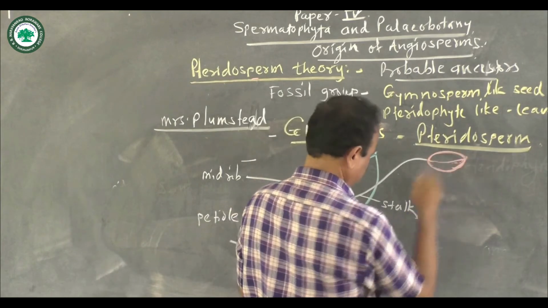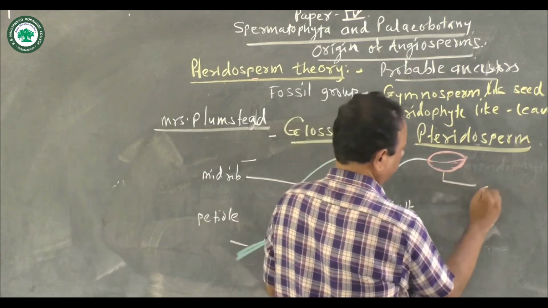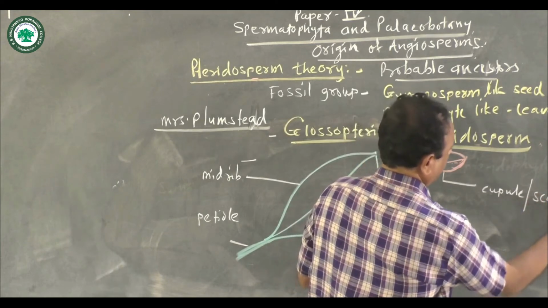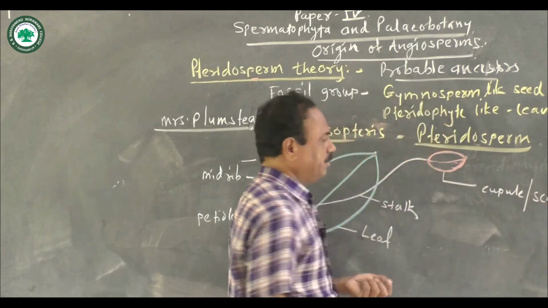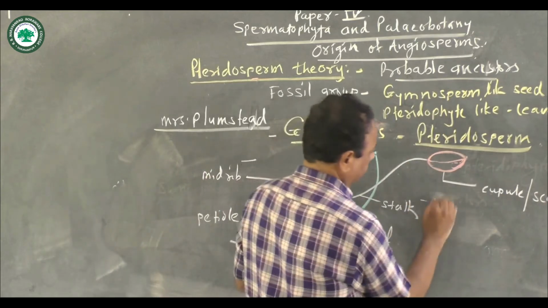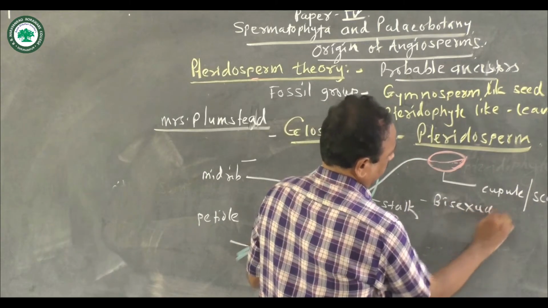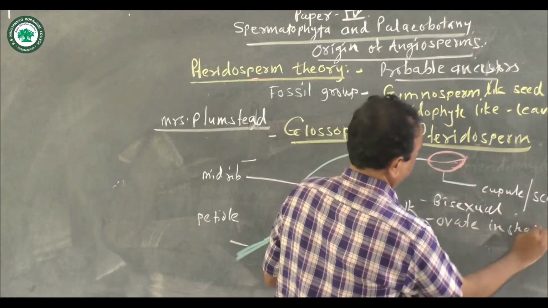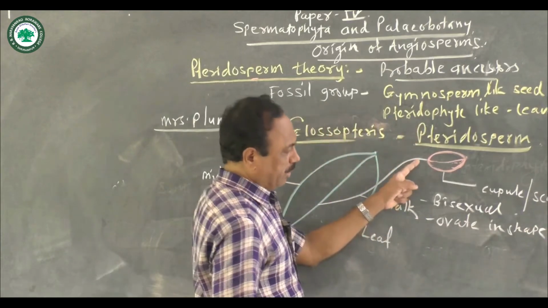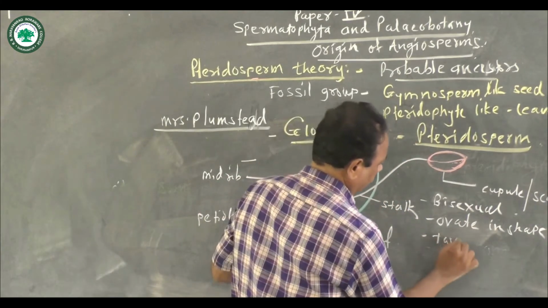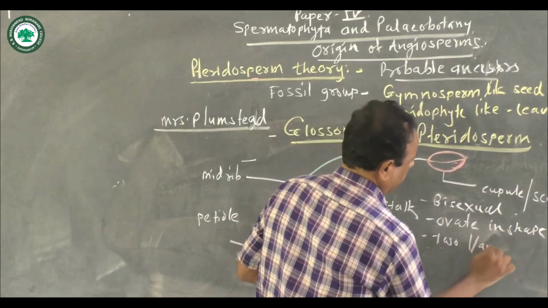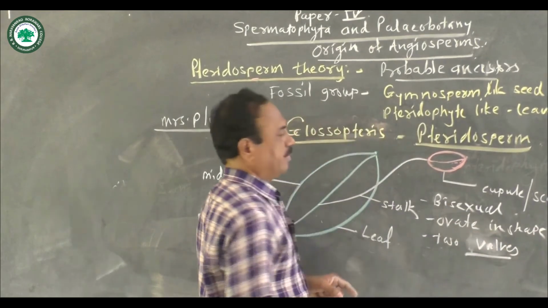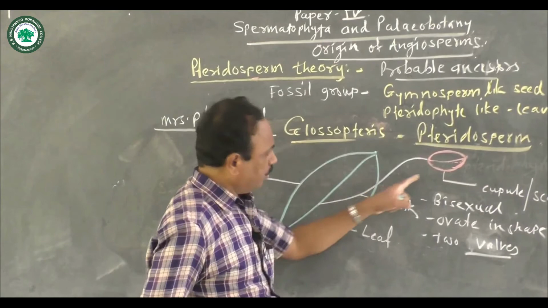This reproductive structure, the cupule, is also called the scutum. The scutum or cupule is bisexual, ovate in shape, shows the presence of two valves, and is present at the terminal portion of the stalk.